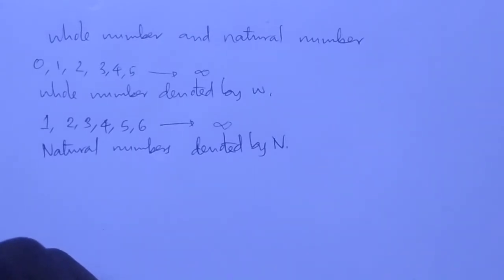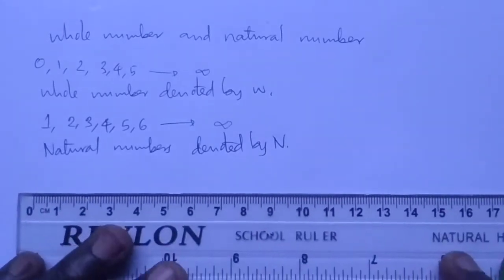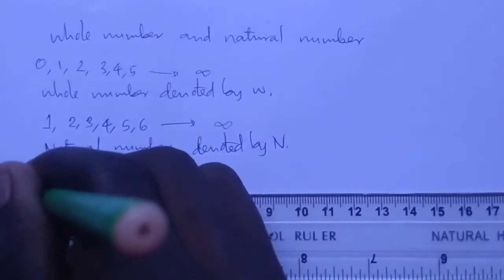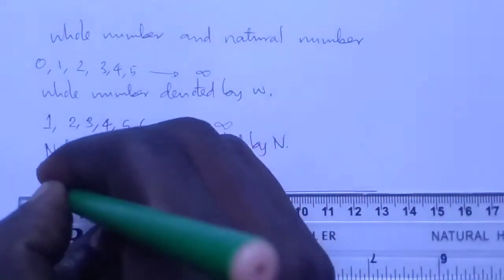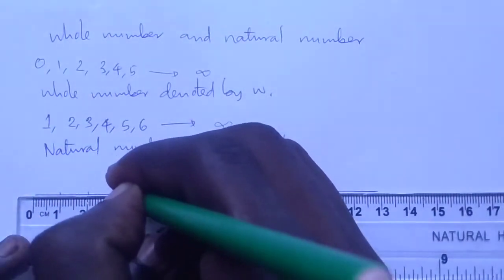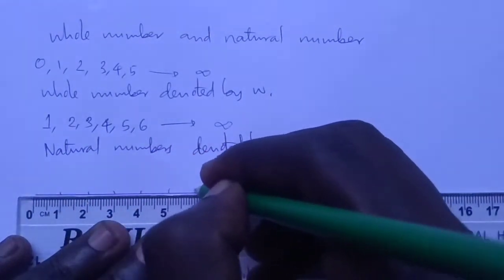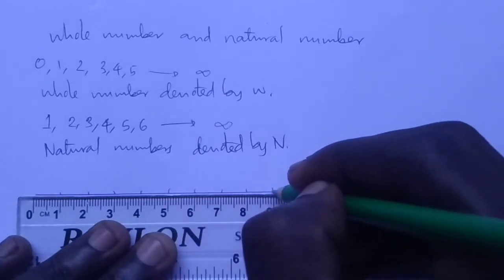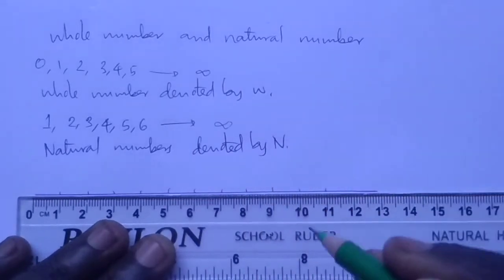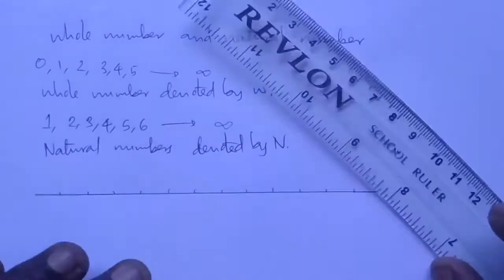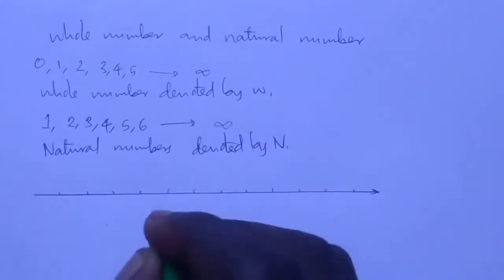So in a number line, when we want to write whole numbers, tukiwa na number line kama hii hapa, a number line.